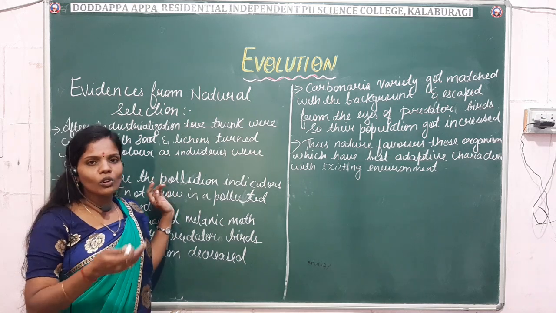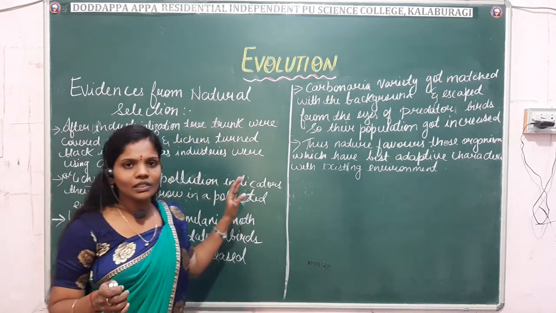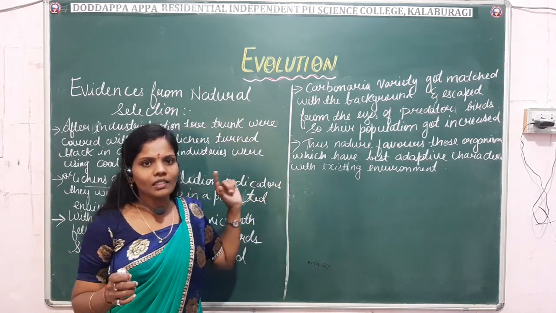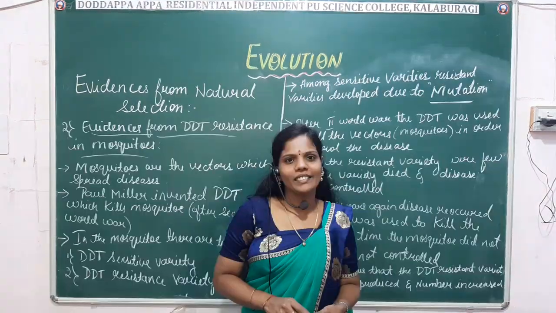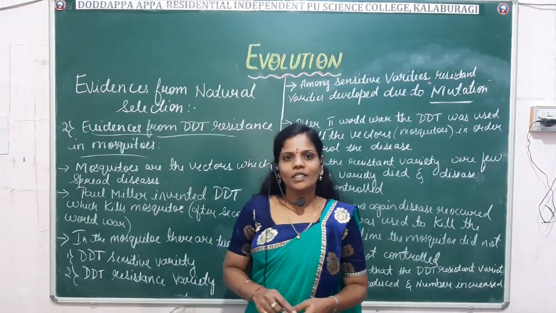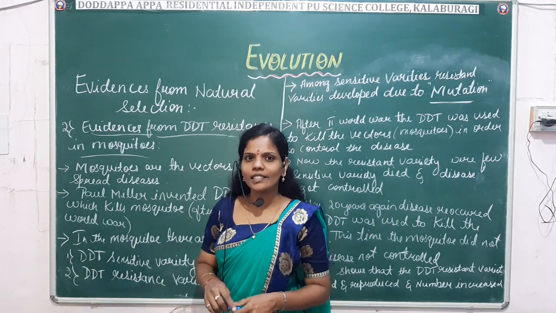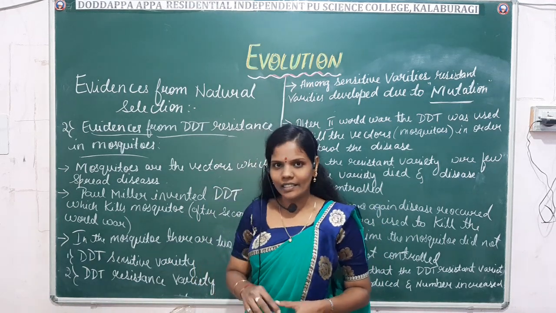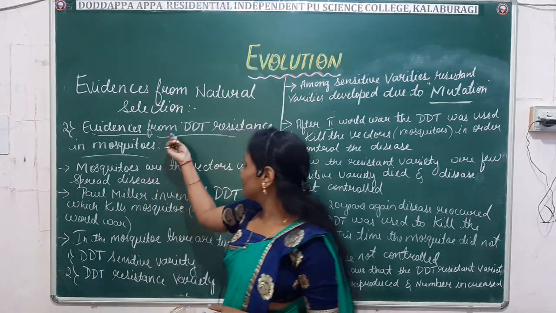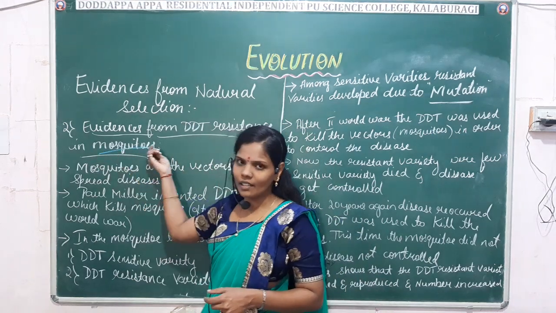Okay, so next we'll move to another example, that is DDT resistance in mosquitoes. Evidence is from DDT resistance in mosquitoes.